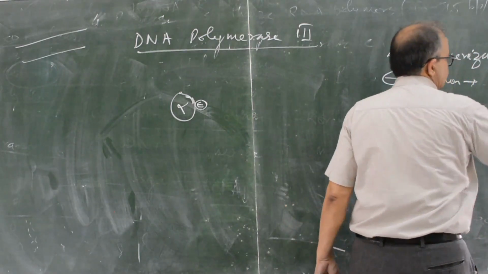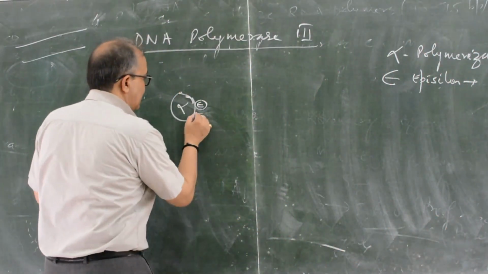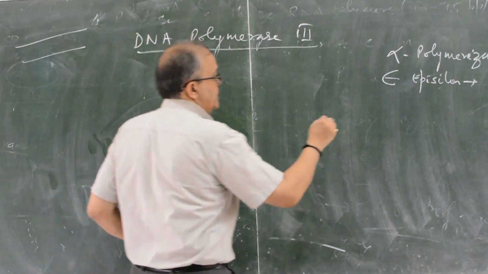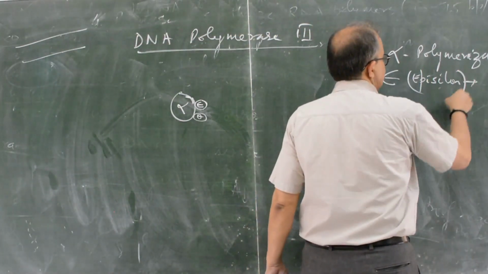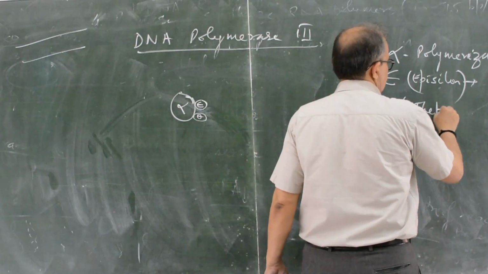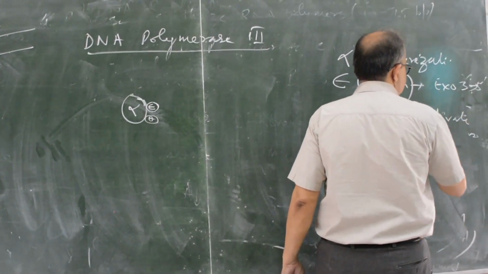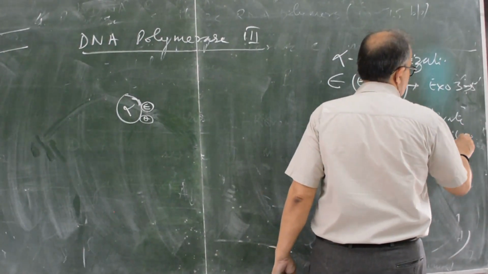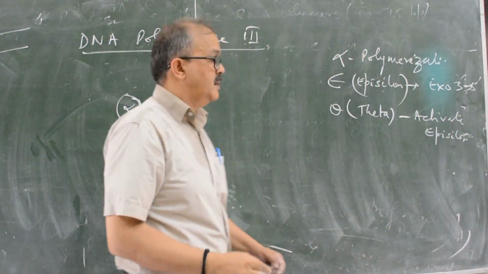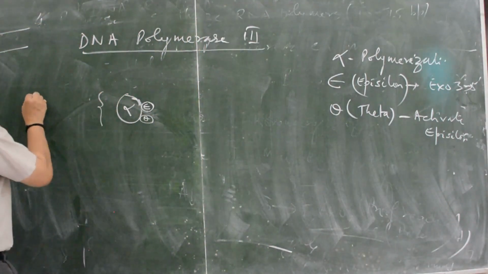And theta activates epsilon. And this is the main core enzyme.